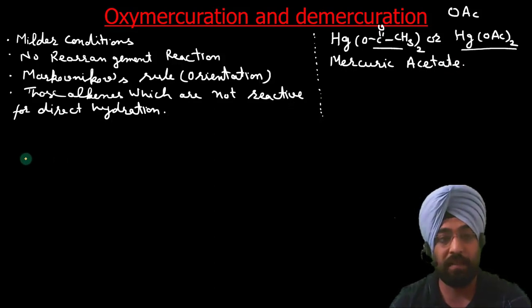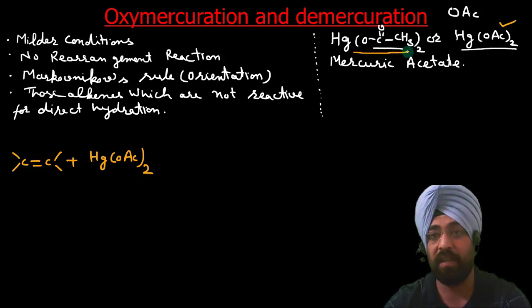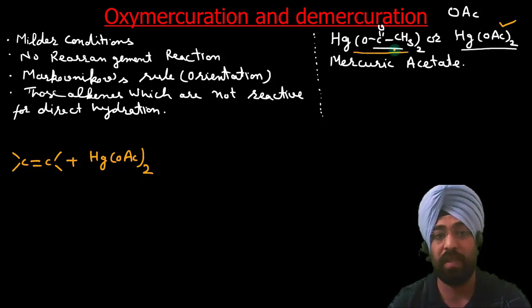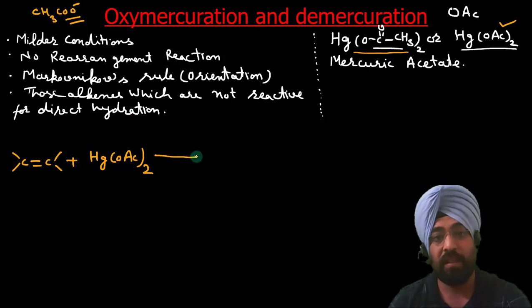Let us write the reaction. The alkene reacts with mercuric acetate. Now I will use this because it is easier, and I have already written the structure, this is mercuric acetate. OAc group means CH3COO negative, the acetate group. This takes place in the presence of water, and the product has, on one carbon, the addition of an OH group.